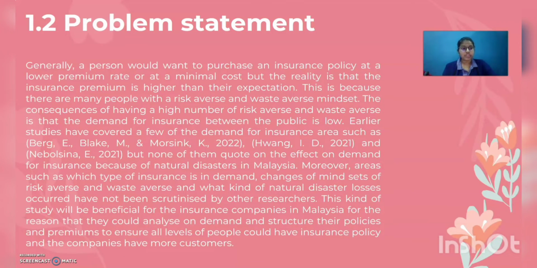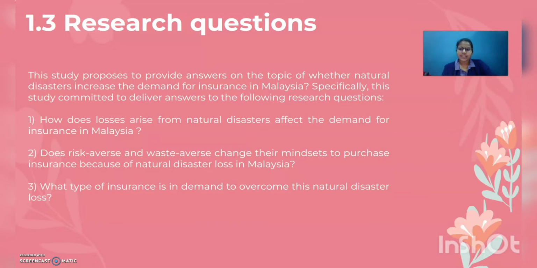So it's very important for the insurance company to know the state of mind of the public, what kind of insurance they want, and what kind of changes they could bring to the premium charges so that many people could purchase insurance, and what kind of strategy they could create, because this kind of natural disaster is something new compared to previous years. Now we are facing too many floods, so that's why this research will be very helpful for the insurance companies.